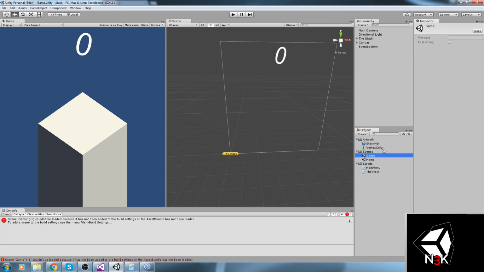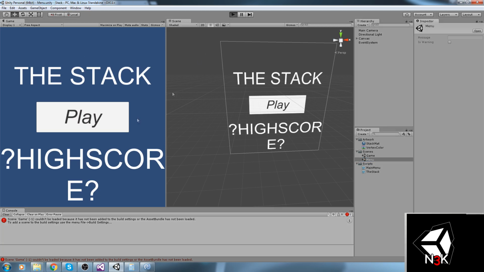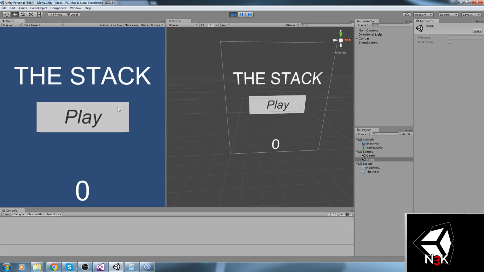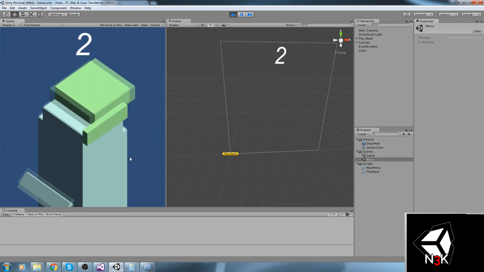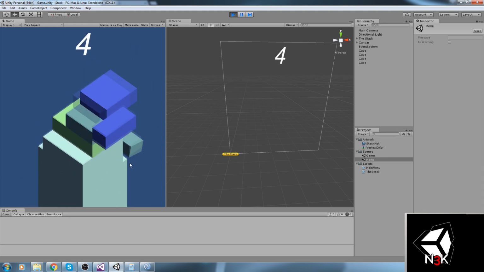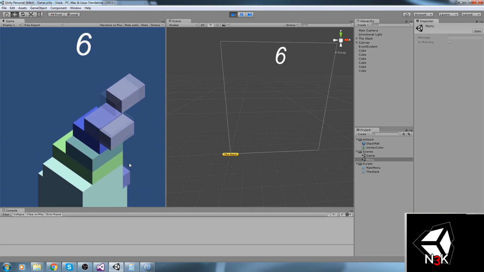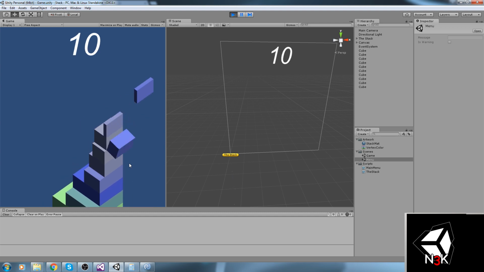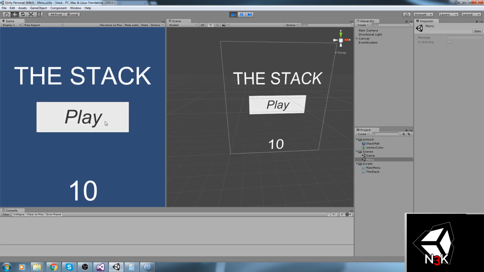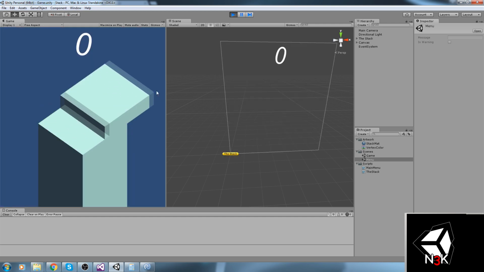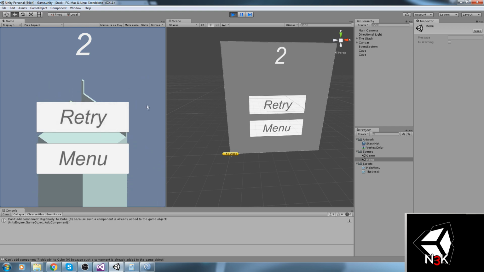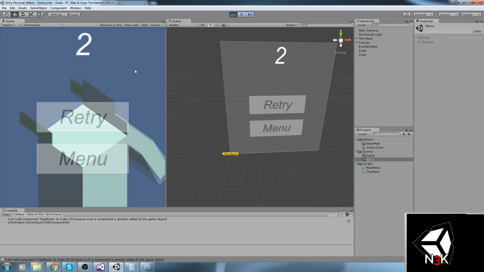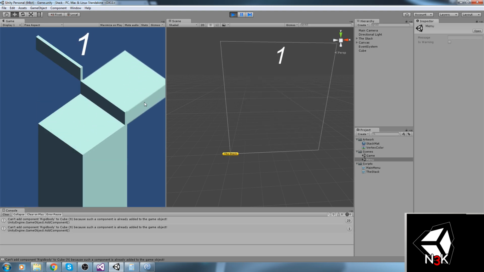Okay. Now back in our main menu, we should actually have this working. So that's our game right there. I'm going to press play. Then I'm having a bunch of fun. Yeah. Okay, cool. Then eventually I die. Right? Right now, why not? And I've clicked a little bit too fast. That's really annoying, actually. Retry works. Menu works. Everything works.